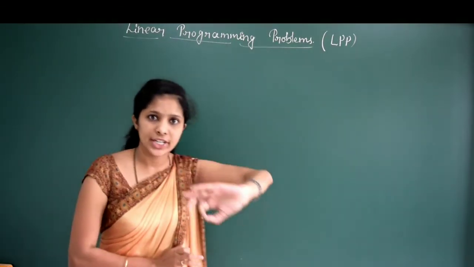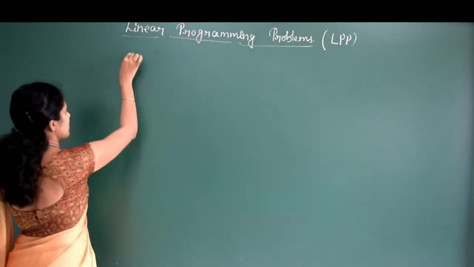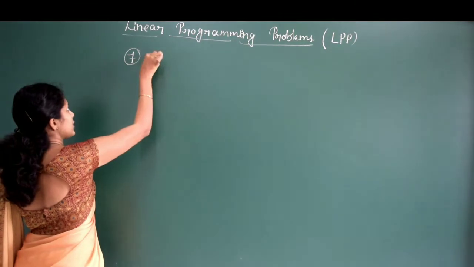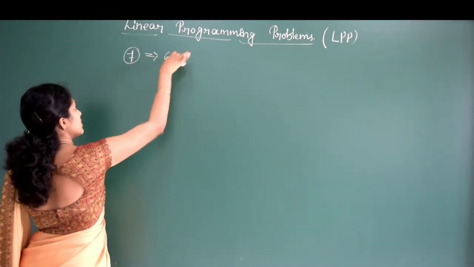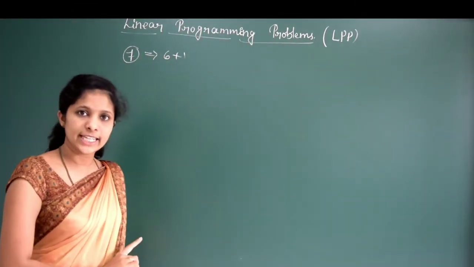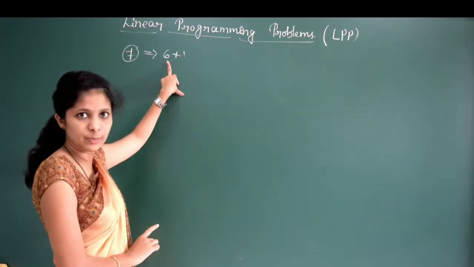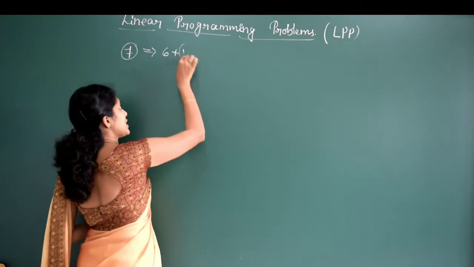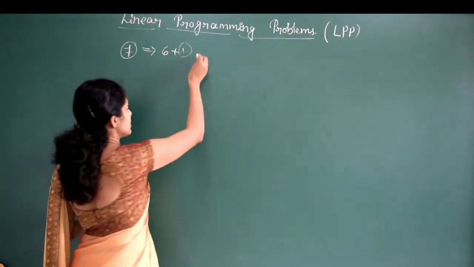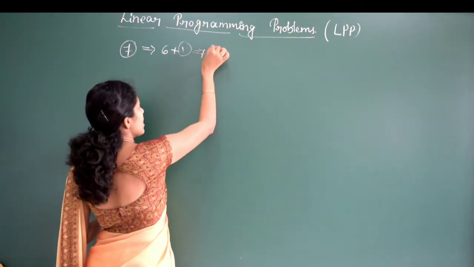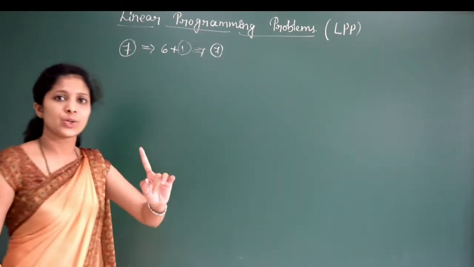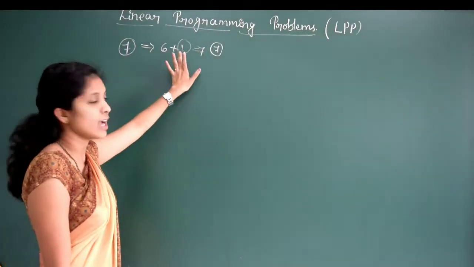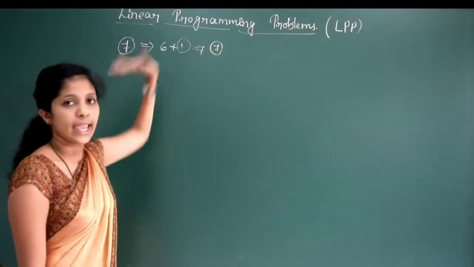Total weightage of this chapter is 7 marks. 7 marks in the sense it will be 6 plus 1. A 6 mark question will be there, that is one problem, and a 1 mark question in part A, that is a definition. Total here there are 7 definitions. In that you can expect one definition in part A. This is about the LPP.